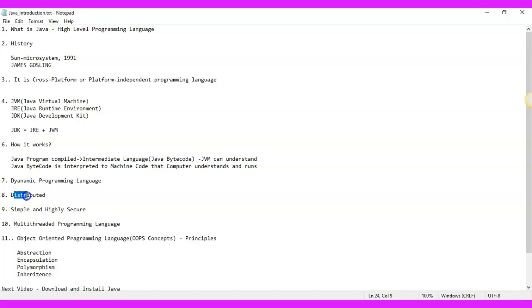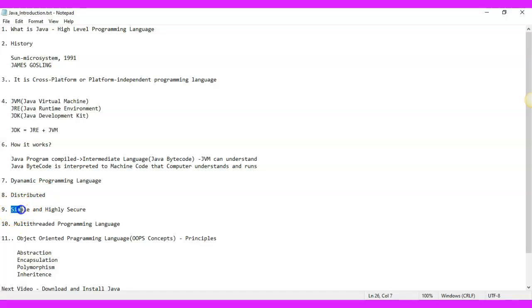Java is distributed. What do you mean by that? If any software or any application is developed in Java, it can be shared across different computer systems that are running on a common network. So this is how we can say that Java can be distributed into different computer systems and can be run on a common network.